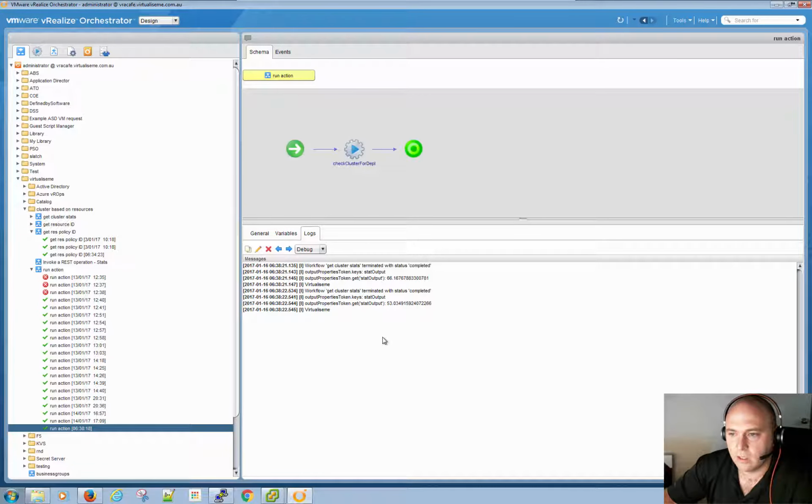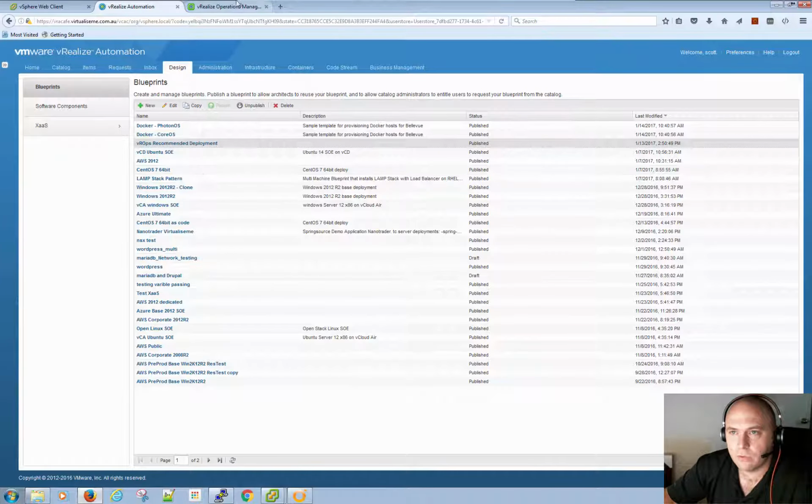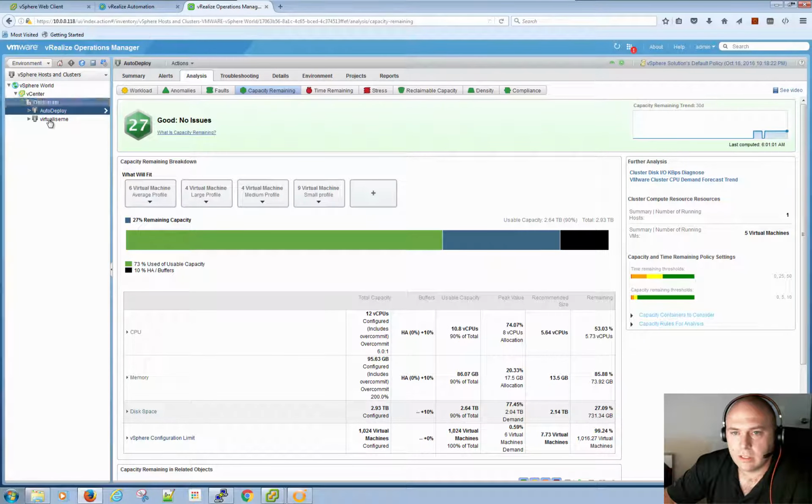There you go. So it's come out and it's gone Virtualiseme. Has the most space, which is good. And then we'll just dive into vROPS. So we can see here that this one, I'm basing it on essentially remaining here.